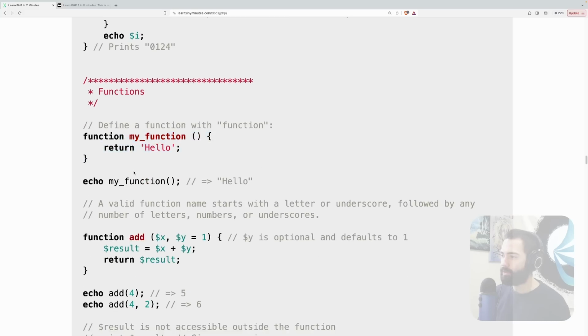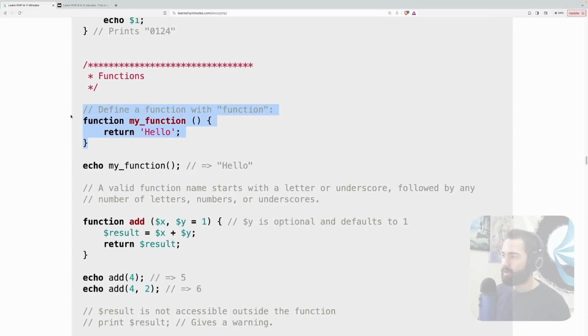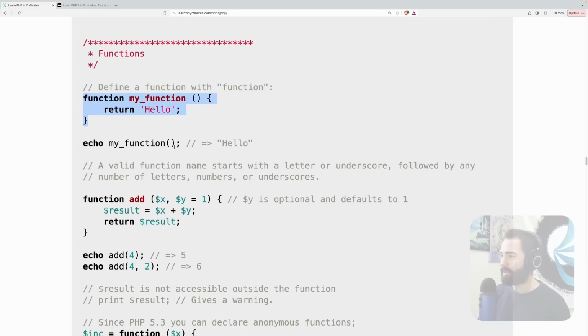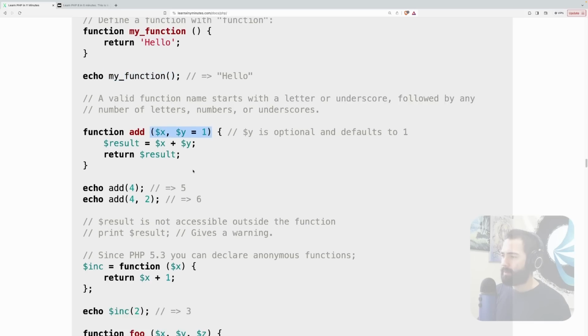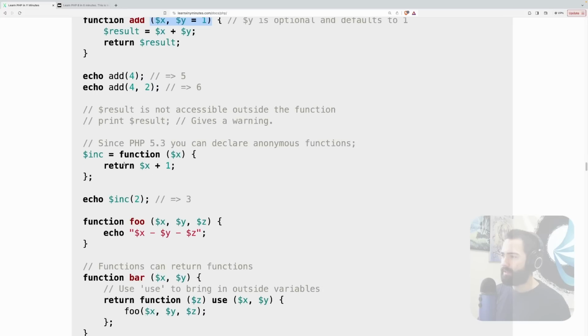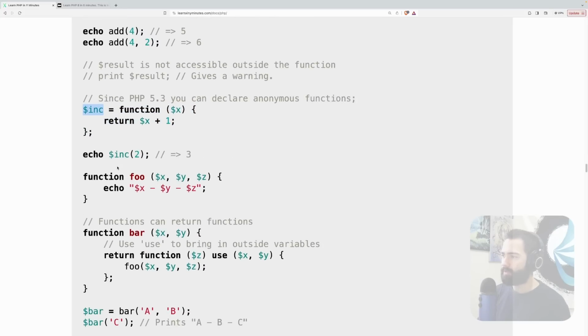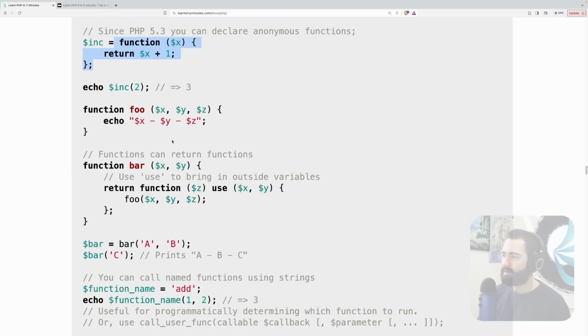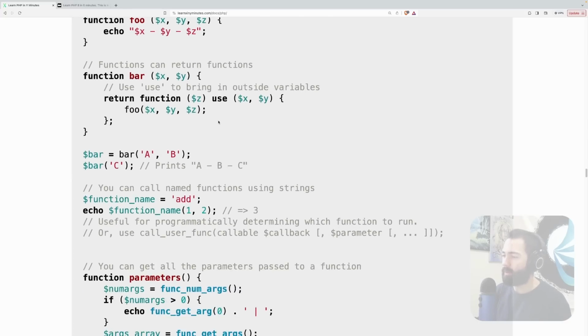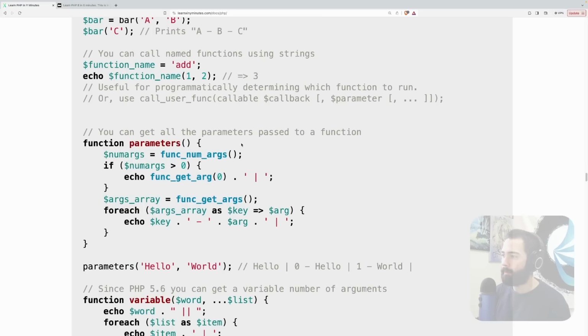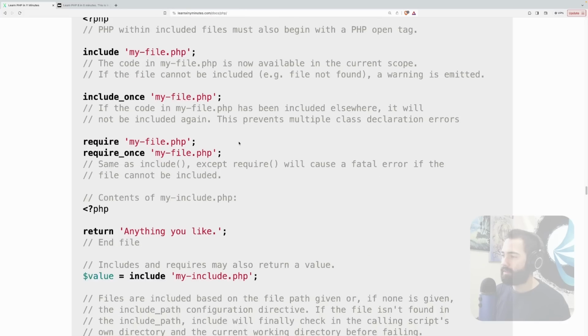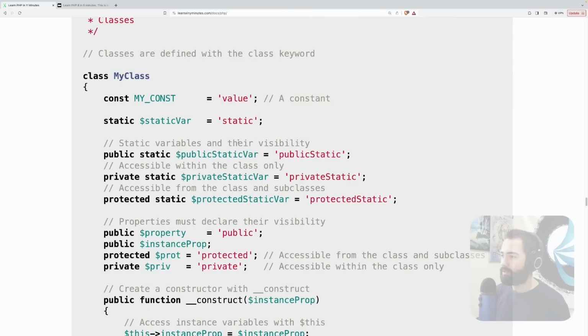Then we have a function. So the function definition, this is basically JavaScript, works the same, parameters, a default parameter set. You can have anonymous functions, all right. So I guess these are going to be lambdas. Well, we'll see how we can basically pass those around. But yeah, let's try to get to maybe a class.